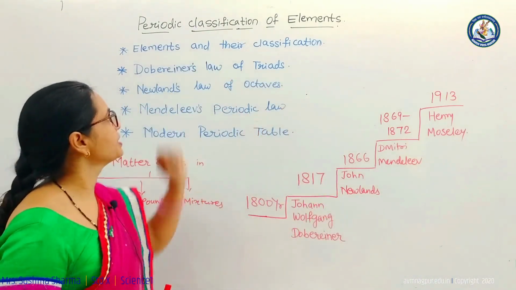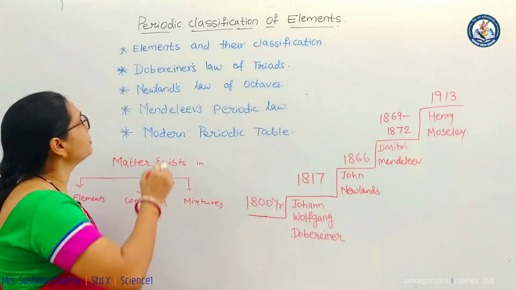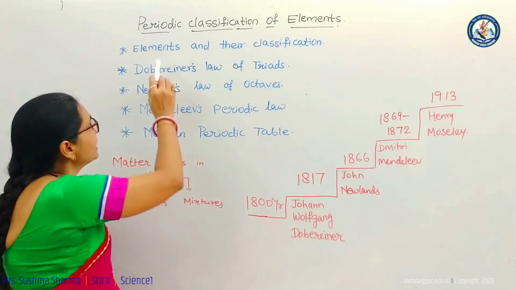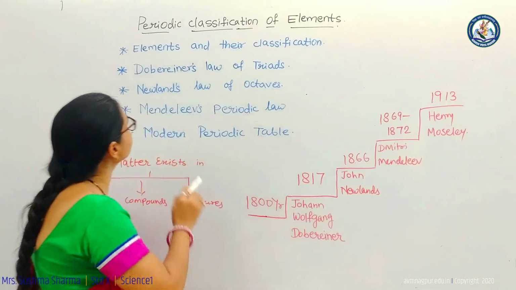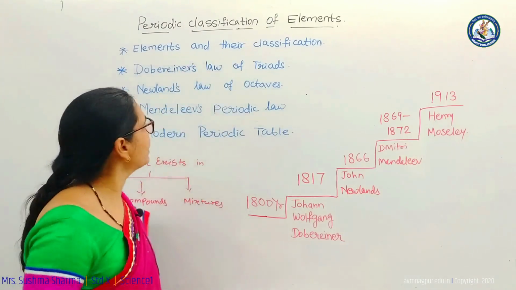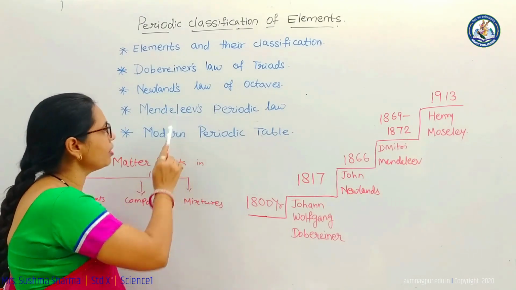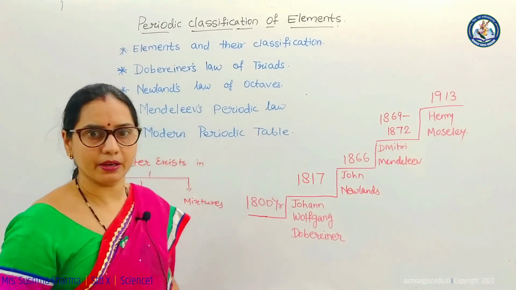Here we will switch to our topic periodic classification of elements. In this chapter we are going to work out with these following subtopics: elements and their classifications, Dobereiner's law of triads, Newland's law of octaves, Mendeleev's periodic law, and modern periodic table.